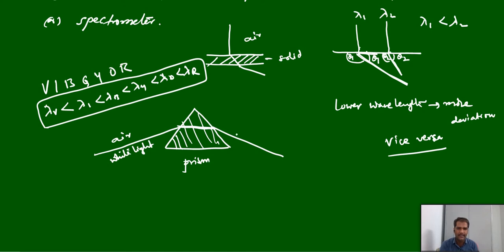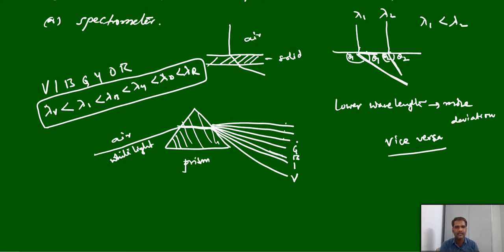So if the light splits like this into the 7 colors, here in the bottom part you can see the violet color, then indigo, blue, green, yellow, orange, red.